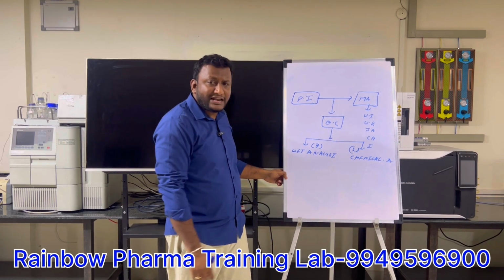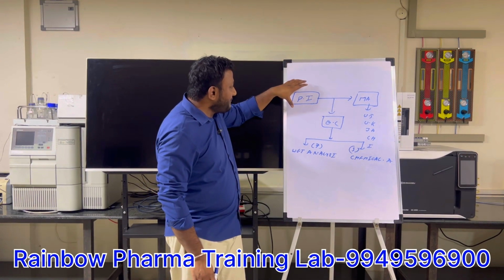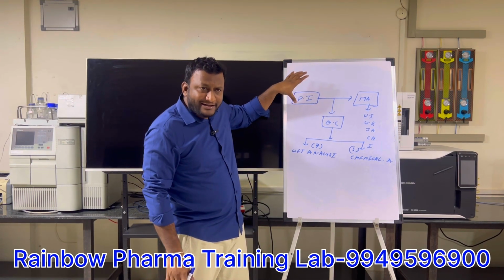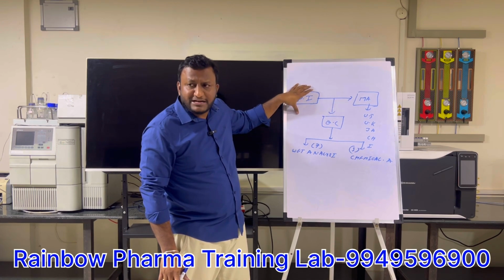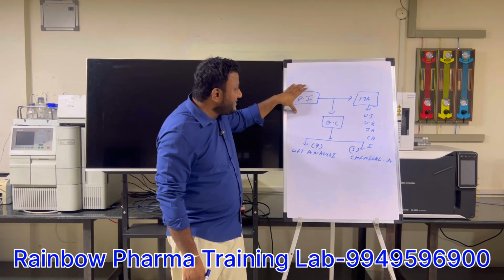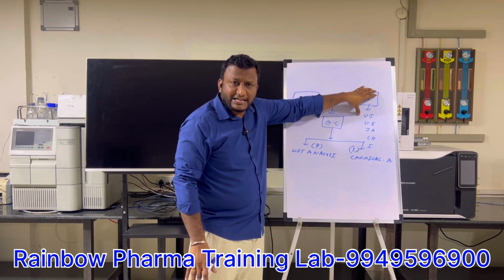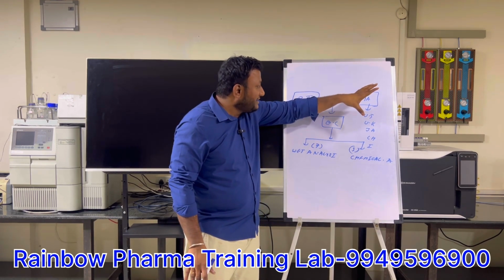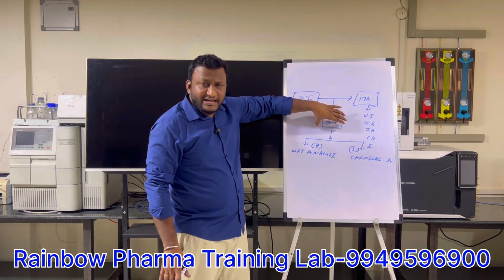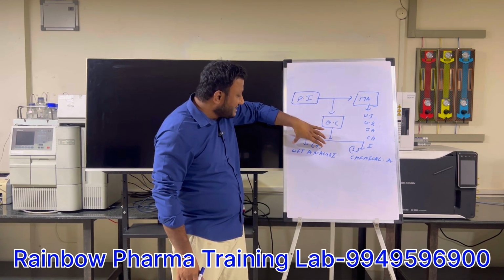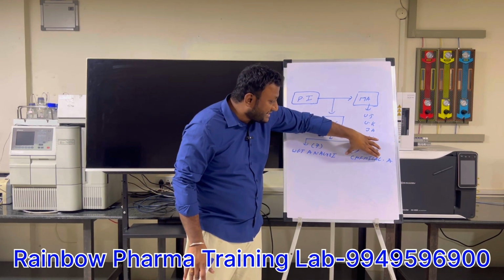That means if Micro Labs manufactures Dolo tablets and wants to sell them into the medical shop market, they need to check the quality. These parameters are classified into two types, wet analysis and chemical analysis.